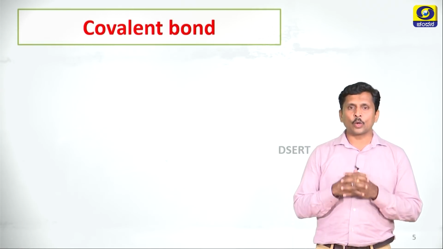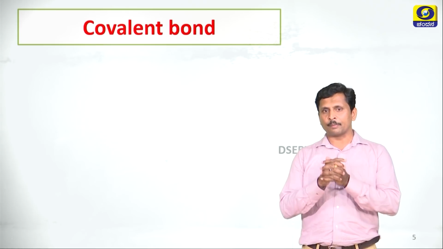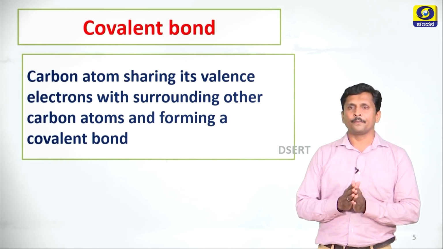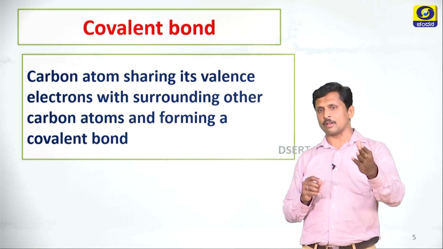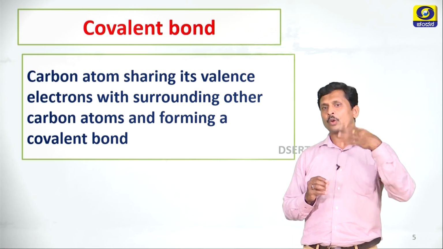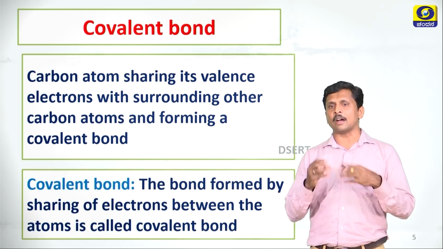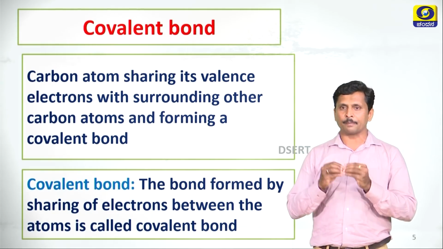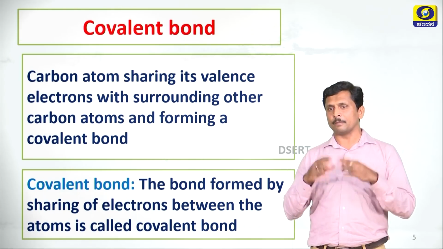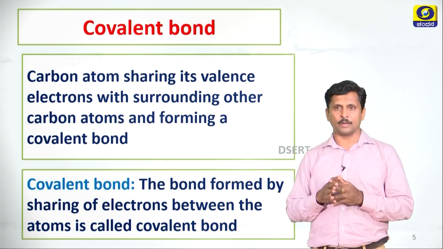Let us understand covalent bond in carbon. Carbon is a very unique element. It will produce a large number of carbon compounds in nature. What is covalent bond? Carbon atom shares its valence electrons with surrounding other carbon atoms and forms a covalent bond. The bond formed by sharing of electrons between the atoms is called covalent bond. Once again I will repeat, what is covalent bond? The bond formed by sharing of electrons between the carbon atoms or any other atoms is called covalent bond.